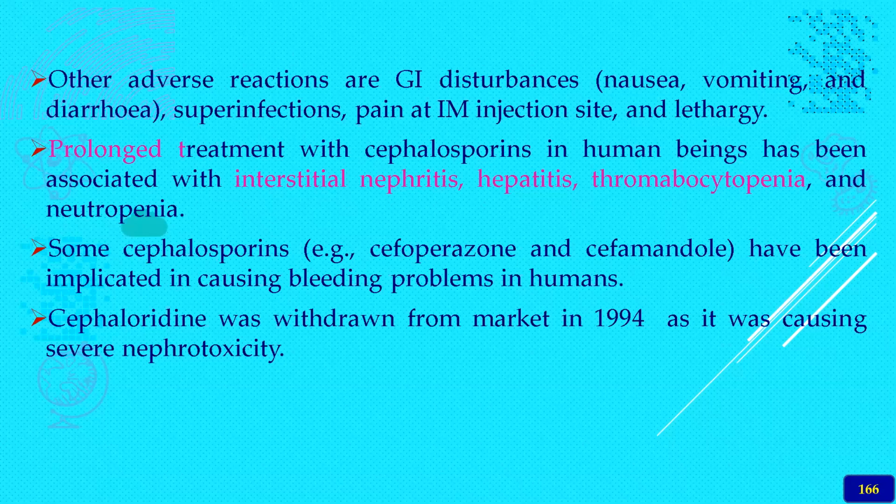One cephalosporin was withdrawn from the market in 1994 as it was causing severe nephrotoxicity. This cephalosporin drug was banned in the US in 1994. Then it entered the cattle market as a good drug for mastitis.